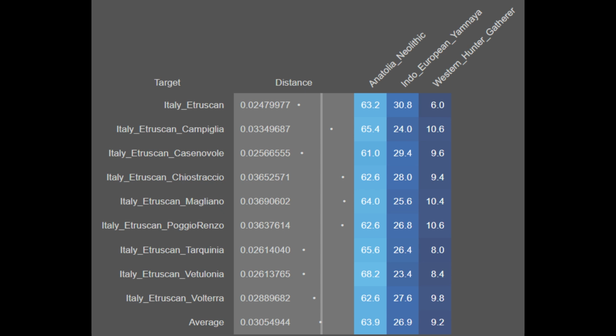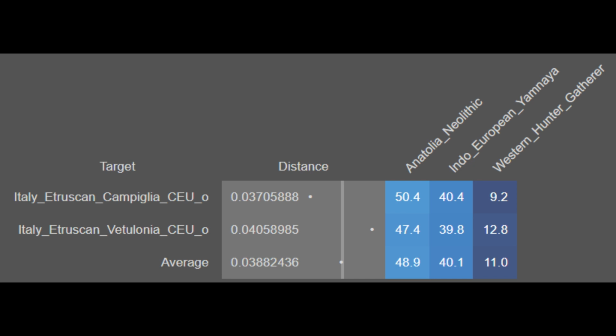As you can see, the various Etruscan samples we currently have are on average 63.9% Anatolian Neolithic, 26.9% Yamnaya, and 9.2% Western hunter-gatherer. There were also some Etruscans with Central European genetic profiles, so you can see here these ones were on average 48.9% Anatolian Neolithic, 40.1% Yamnaya, and 11.0% Western hunter-gatherer. It is worth mentioning that these could be more admixed with the Gauls and other northern or central European populations.